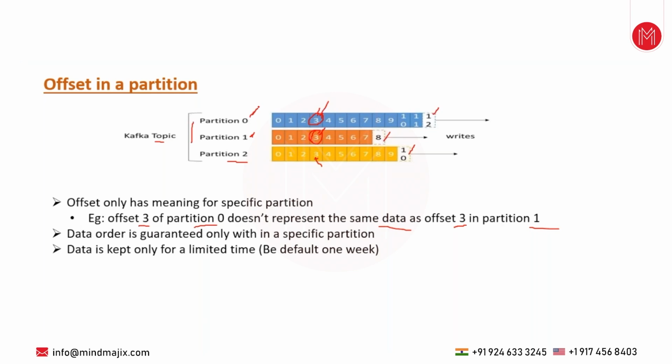Data is kept only for a limited time. Whenever data is published into a Kafka topic, at the back end those messages are stored in the partitions, and there is a specific time span, the retention period. Till that retention period only, the message will be there in Kafka. After that retention time, the message will be auto-deleted. By default, Kafka preserves data in the topic for 1 week.